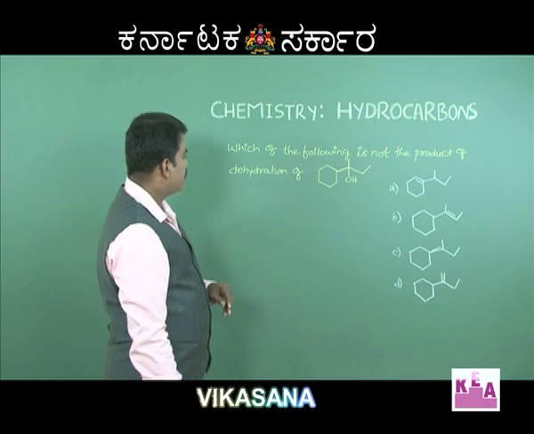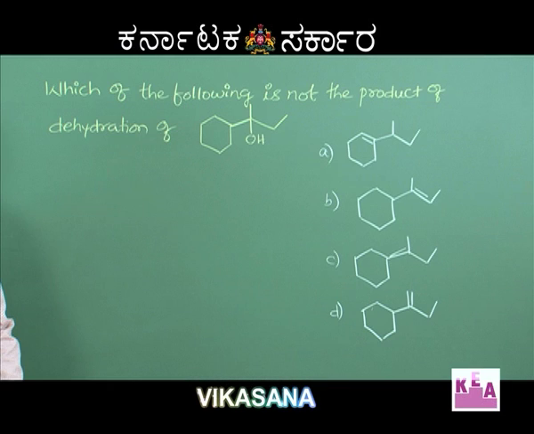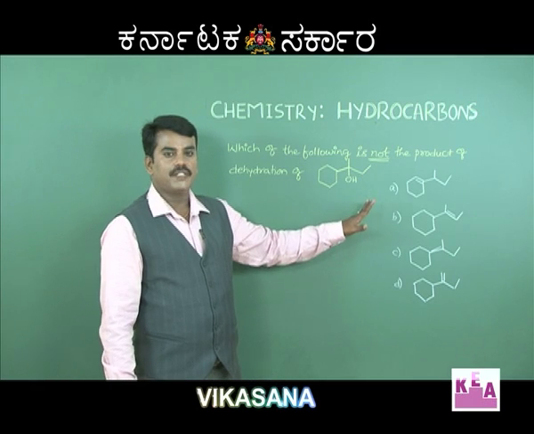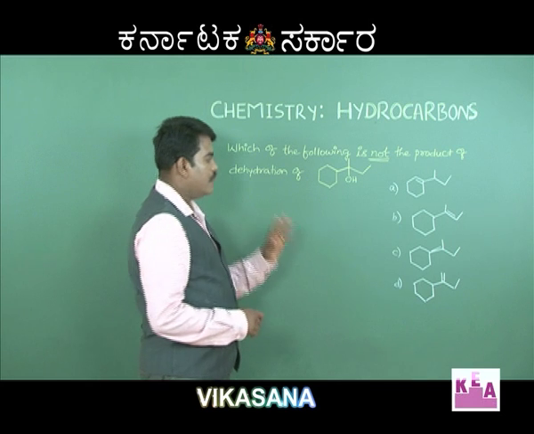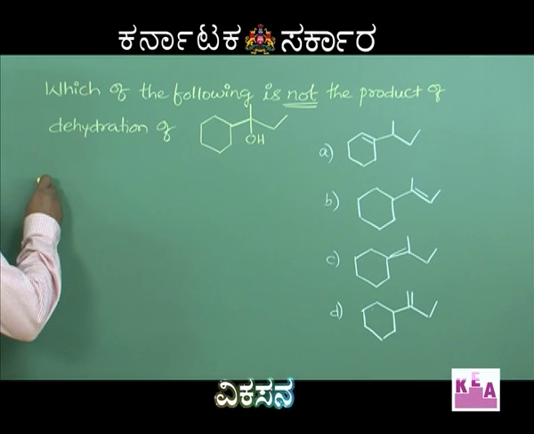Next question is, which of the following is not the product of a compound given here, a tertiary butyl alcoholic compound. There are 4 alkenes given here. So, you have to choose: dehydration of this gives almost 3 different compounds, probably, according to the question. One of these is not a product. That is the question. Now, let us see the concept of this.